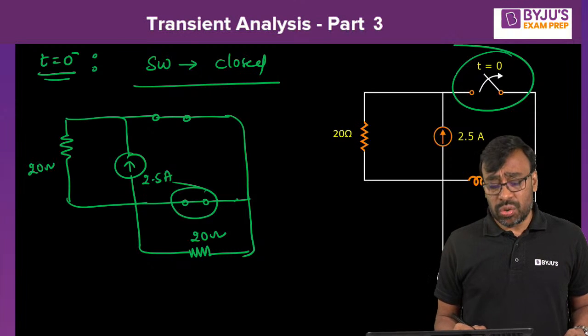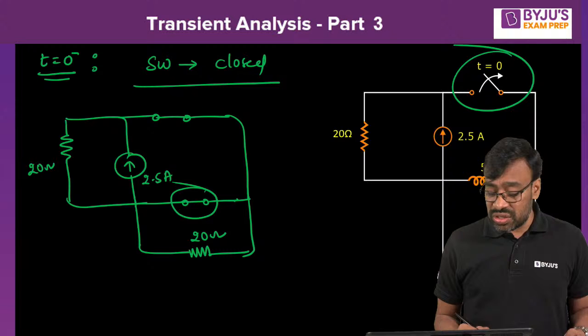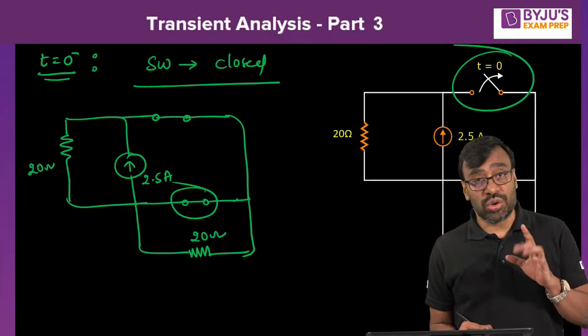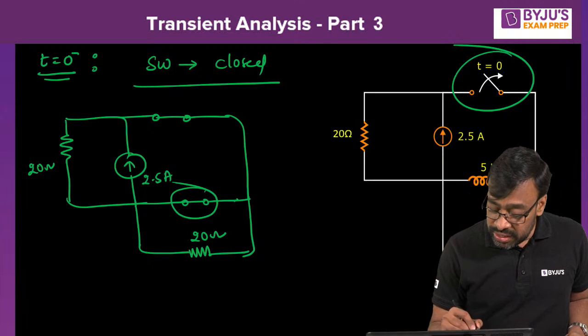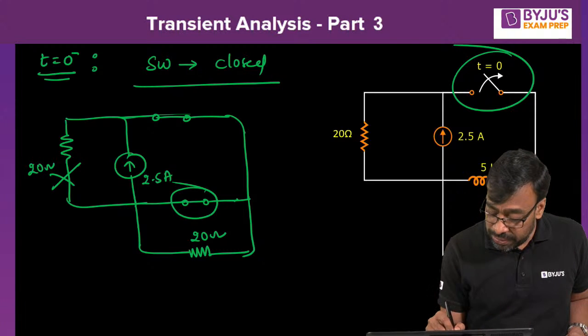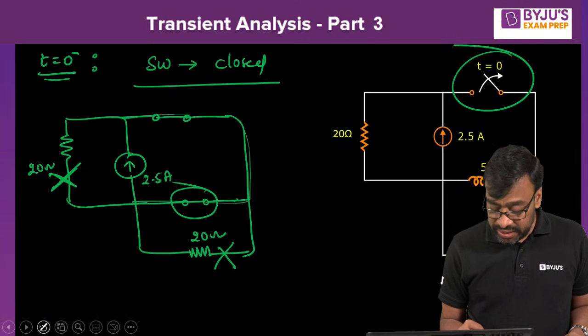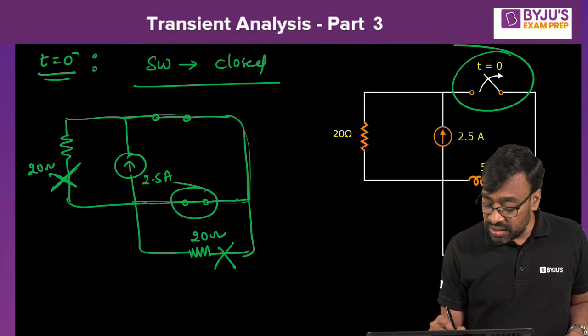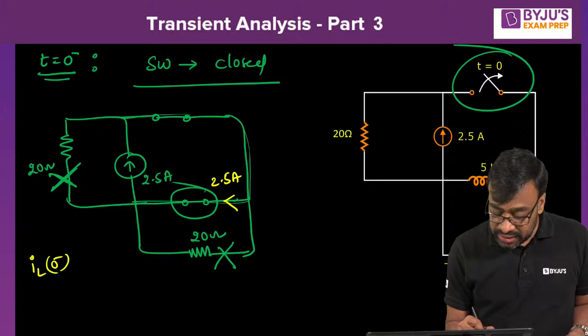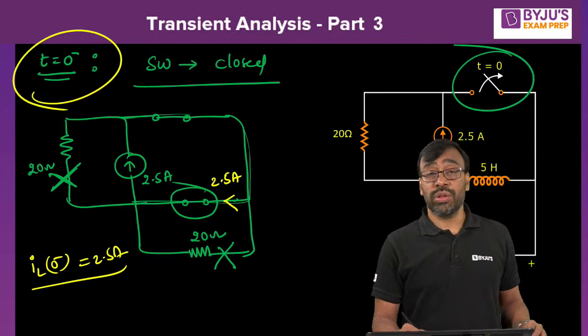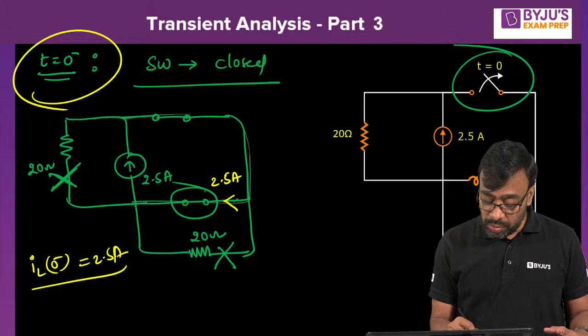2.5 amperes, that's current source, 20 ohm, and this is 20 ohm. Look at this now. What is your objective in this? Current flowing through the inductor, nothing but current through the short circuit. Tell me what is the current flowing here? Can you expect any current here because it is a short circuit completely? You can't expect any current here. Entire current is flowing through what? The inductor, that is nothing but 2.5 ampere. That means IL of 0 minus is 2.5 ampere. My objective in t equal to 0 minus is always to find current flowing through the inductor at t equal to 0 minus. That is 2.5 ampere, okay, 2.5 ampere.